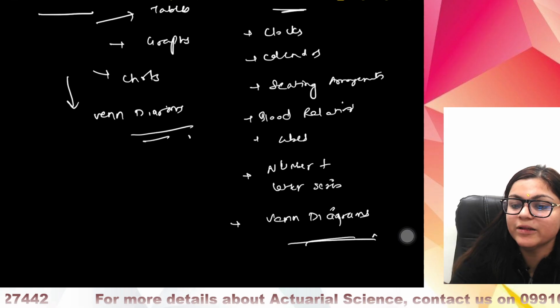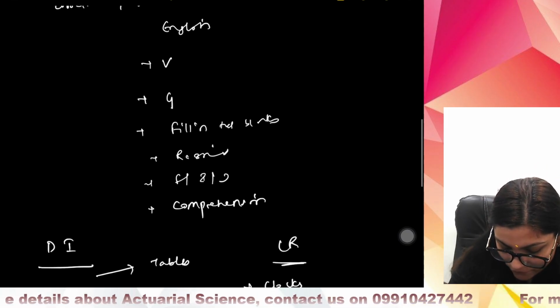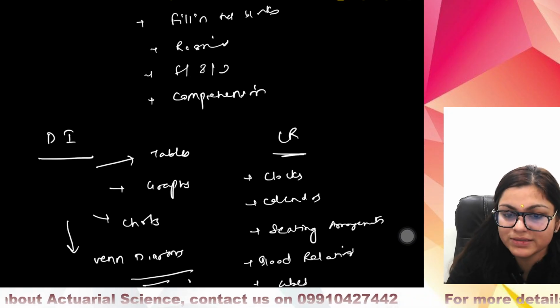So we have multiple questions here. This is the syllabus of your logical reasoning section.